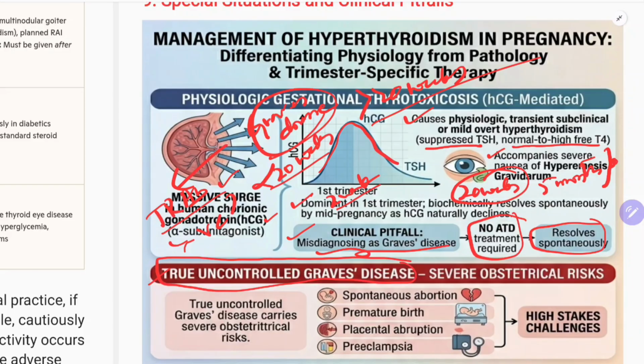Now to confirm, you should do TRAB, thyroid receptor antibody. By that you will confirm this.